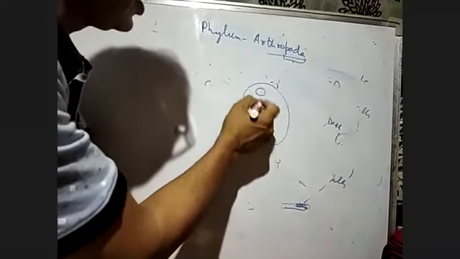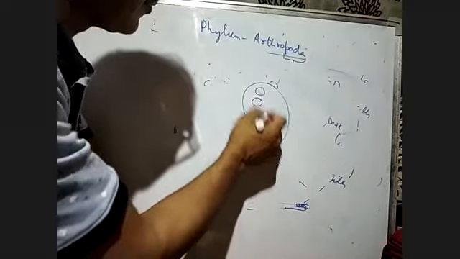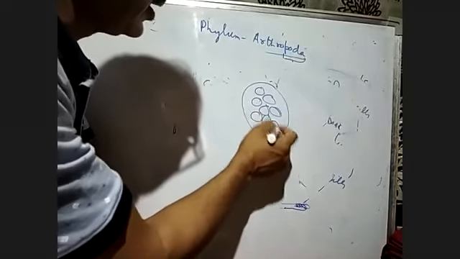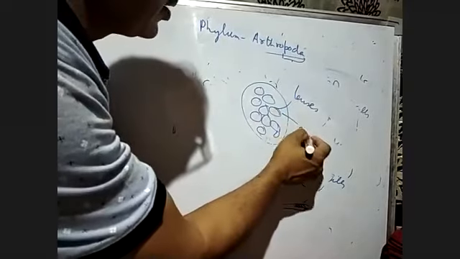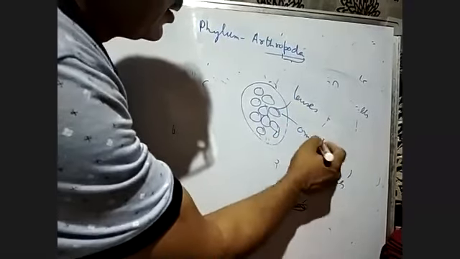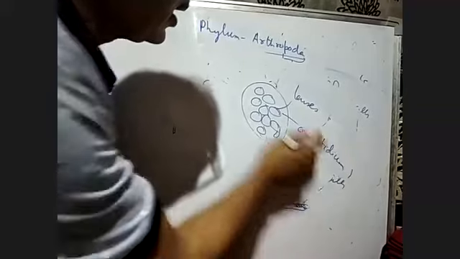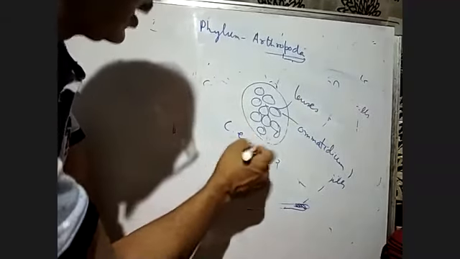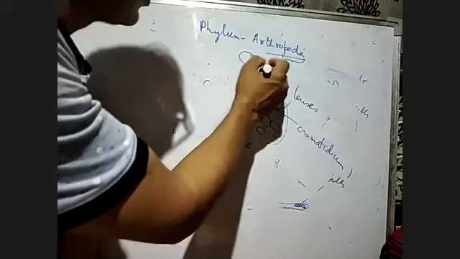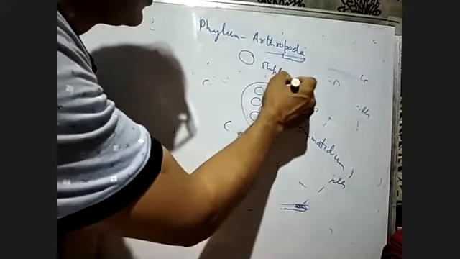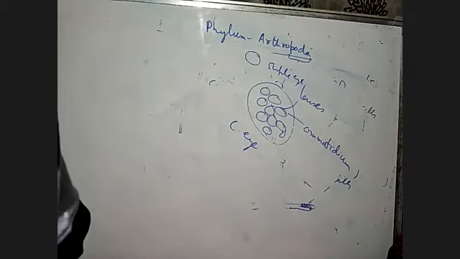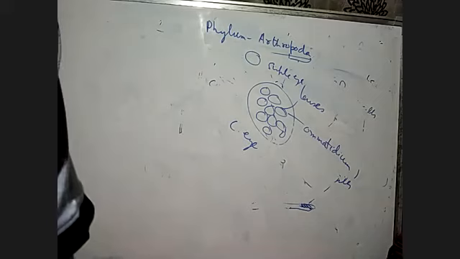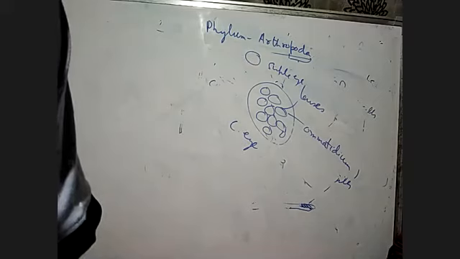Inside the insect, we get many lenses, and these lenses are called the ommatidium. They are called ommatidium, and this is called the compound eye. And if you have a single lens, this is called the simple eye. If the eye has a single lens, it is called the simple eye. If the eye has many lenses, then it is called compound eye.